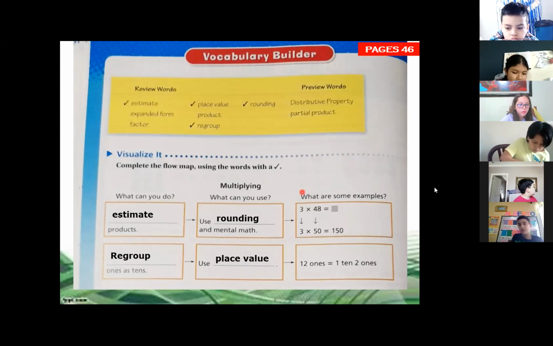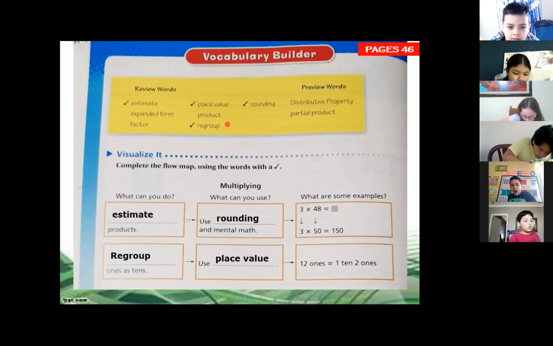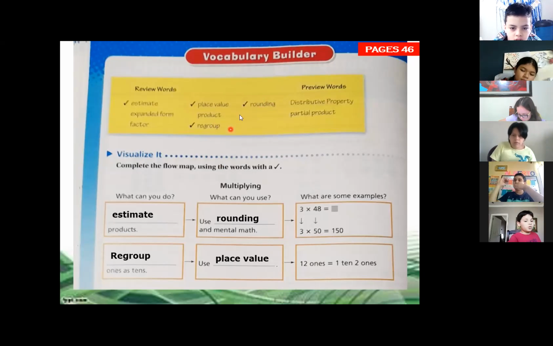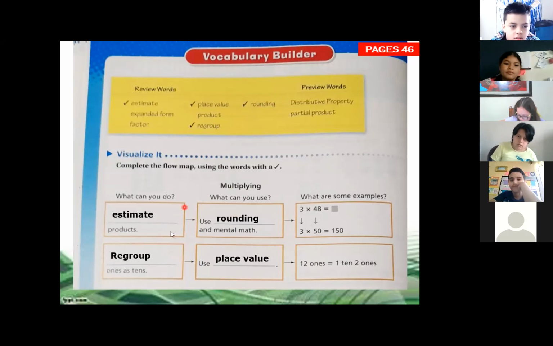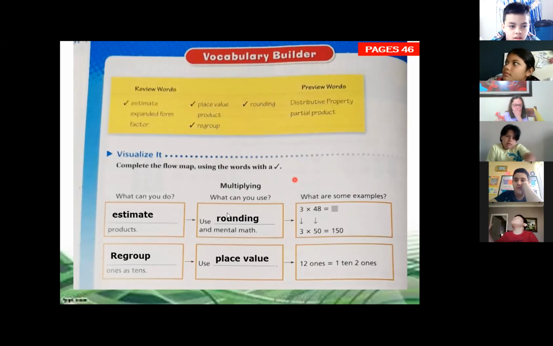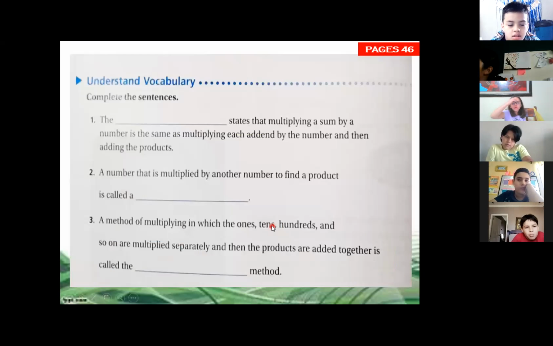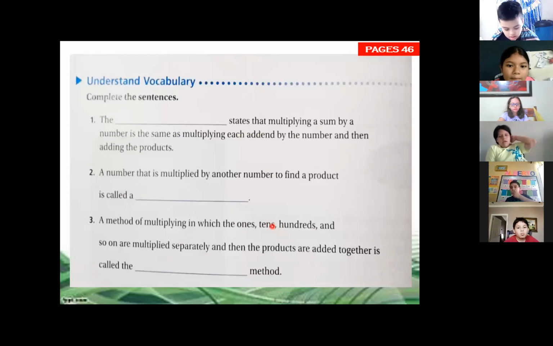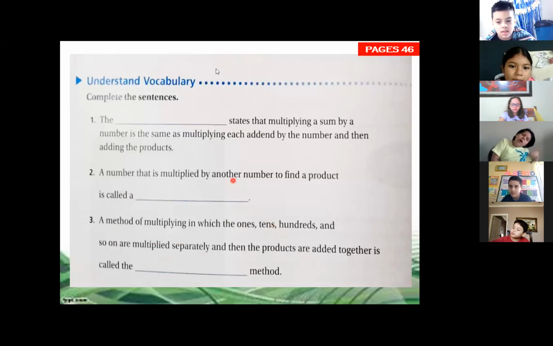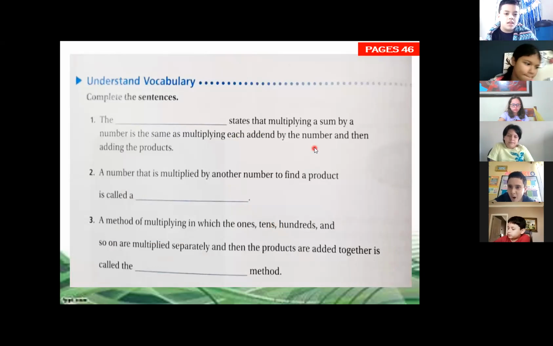Okay, let's go to the second part. Let's complete the second part. What it says, understand vocabulary, complete the sentences. We're going to complete the sentences using the previous words and the review words. The words that we haven't checked, we're not going to use because we're already using the first part. So we're going to complete those sentences using the vocabulary. Don't forget the vocabulary that was on the previous slide that you have in the same page. Now complete the sentences.